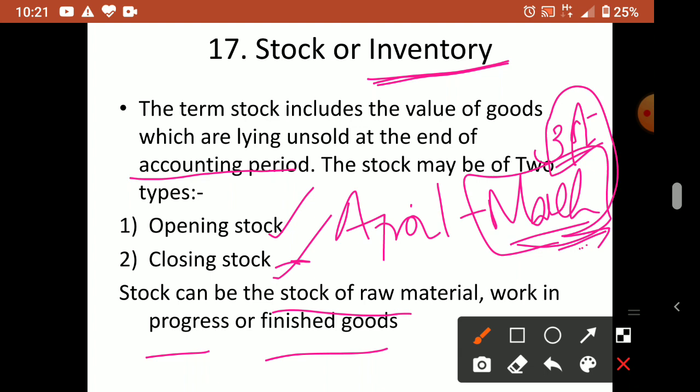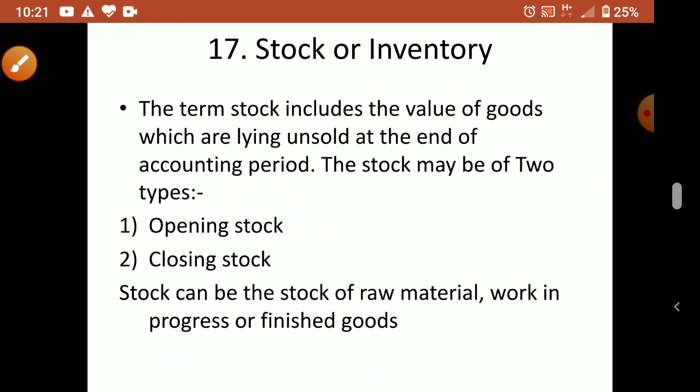Suppose a sugar cane business. Sugar cane will be there as some balance on 31st March. Then some half-produced sugar items may also be there on 31st March. And finished goods, whatever is produced, converted into sugar, packed properly, are also ready for sale but not yet sold. That can also be available in the business as what? Stock. So this is called stock or inventory.